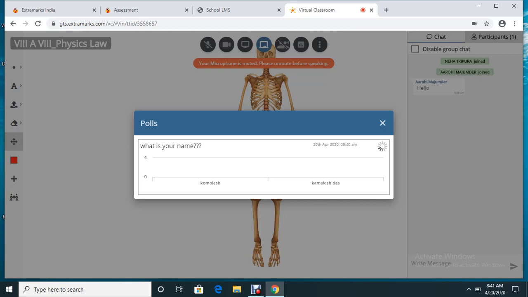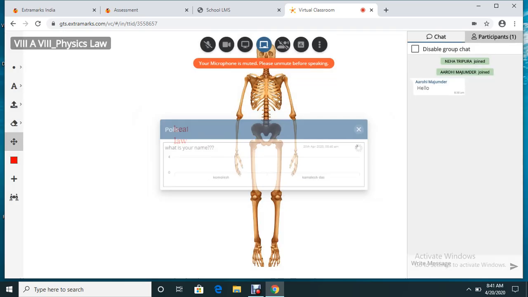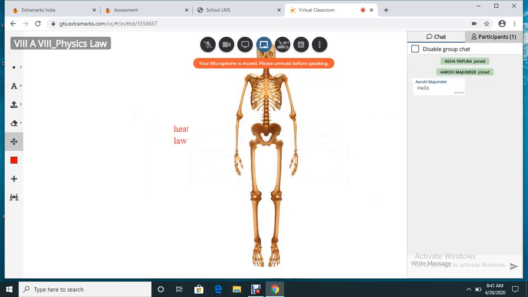So this has basically been introduced so that in between you can check the understanding level of every child, like how much they are able to attend your class, or how sincerely they are attending your class. This kind of polling also helps. If you find that every child is giving a wrong answer, you can come back to the topic and re-explain it. This feature will enable you to do that.